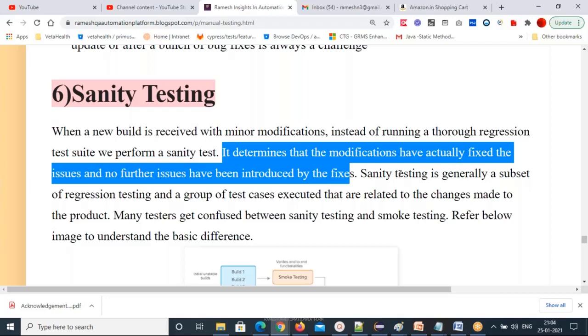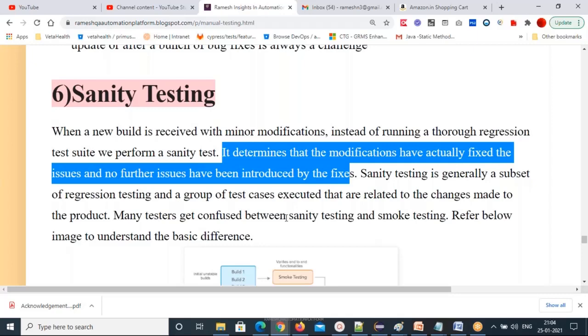Then what you can do is test only add to cart thoroughly. That is called sanity testing. So only that subset, the part where the modification was done, you will test in detail. All the test cases you will execute one more time. That is called sanity testing.